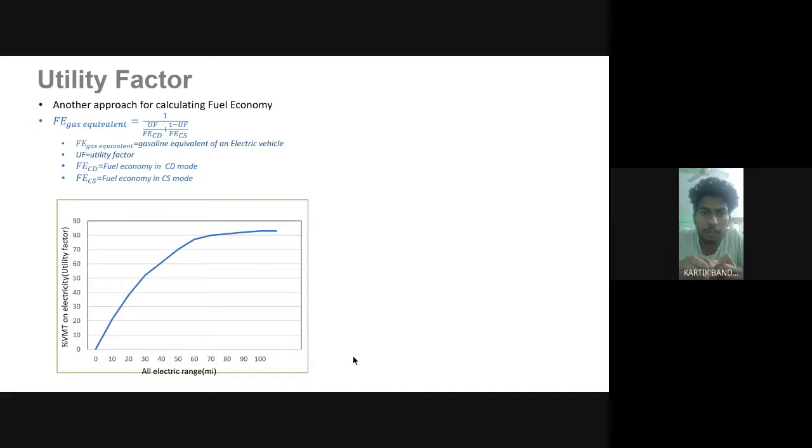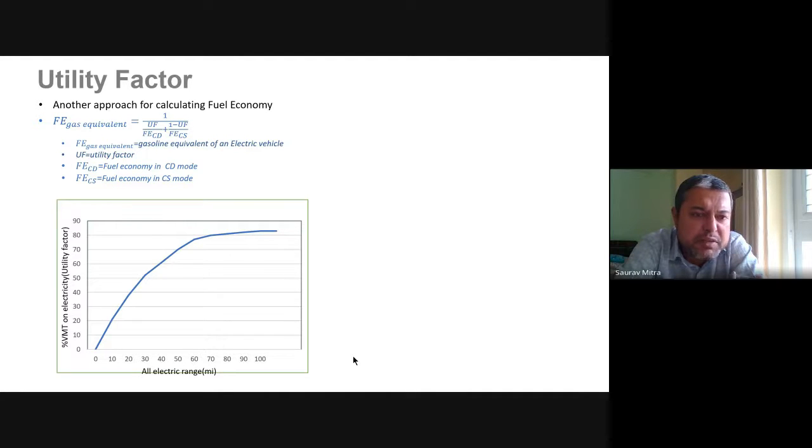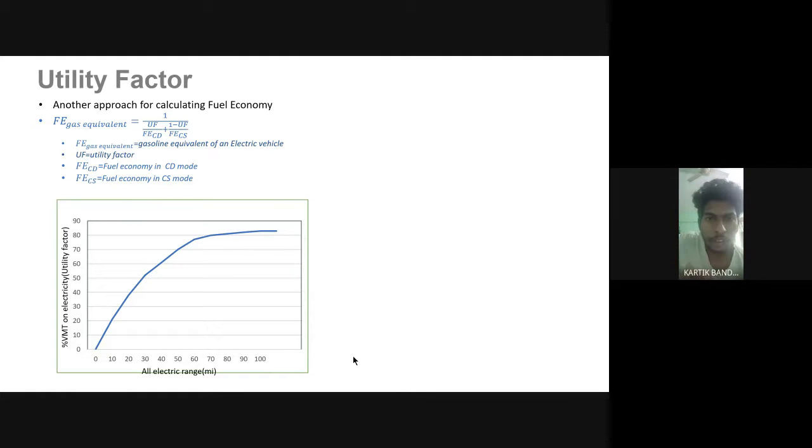So the fuel economy of gas equivalent is equal to 1 divided by the sum of UF over FE in CD mode plus 1 minus UF over FE in CS mode. Let me explain the factors. The UF in this is the utility factor, and FECD is the fuel economy in CD mode.